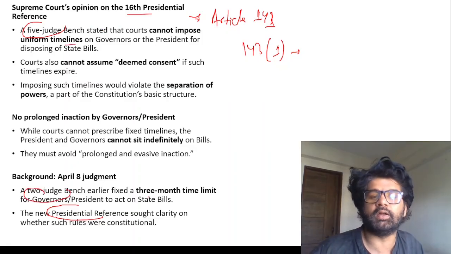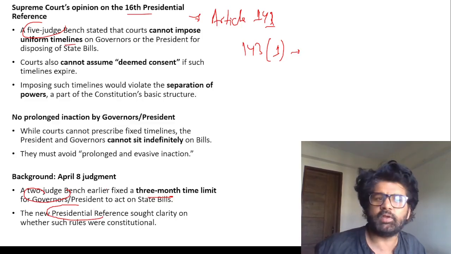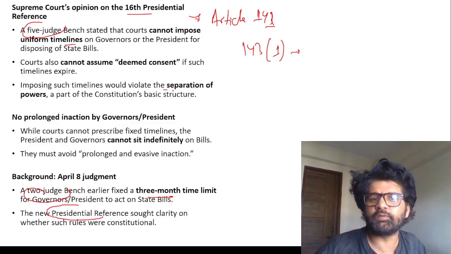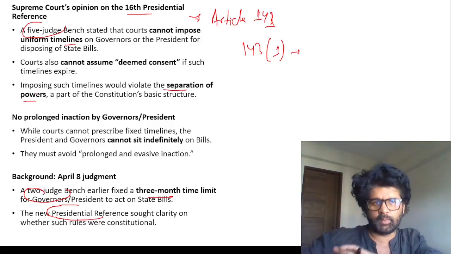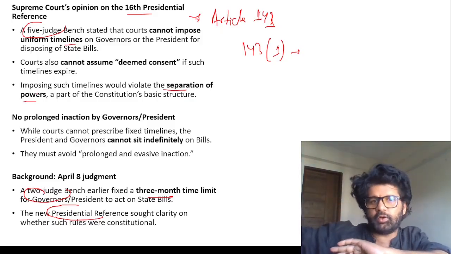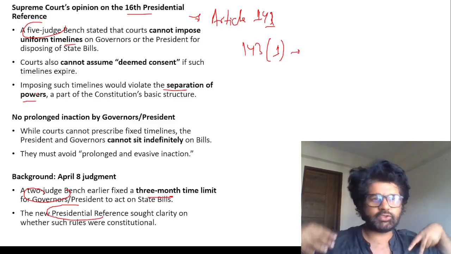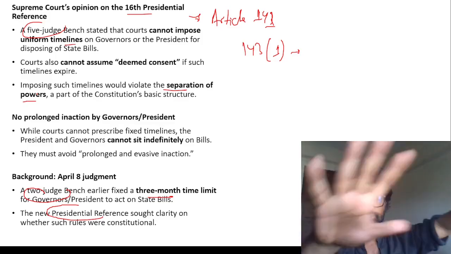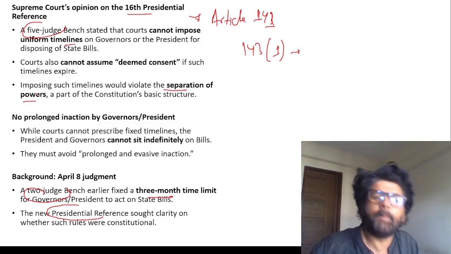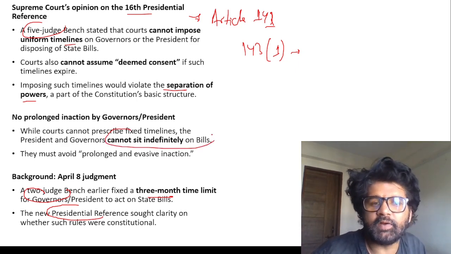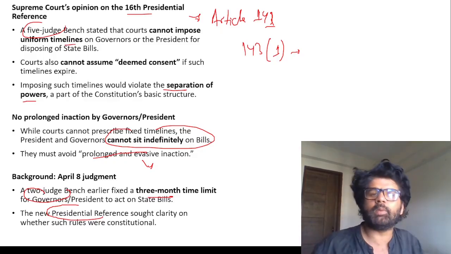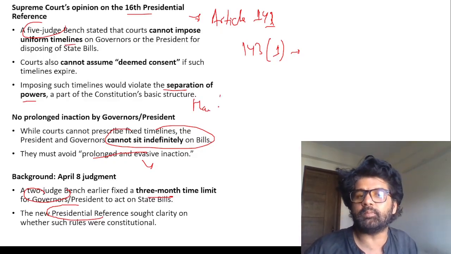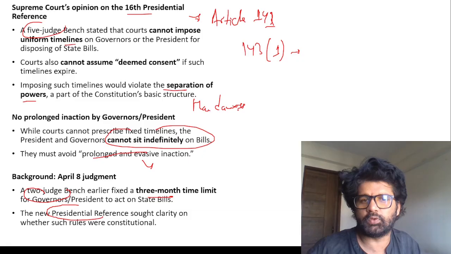So a five-judge bench is saying that we cannot impose uniform timelines as the two-judge bench earlier did, a 3-month timeline for Governor and President, because it will violate separation of power. The legislature makes laws, the executive implements laws, and the judiciary checks the constitutionality of laws and executive orders. So we as judiciary cannot put limits on how much time the executive can take, but ideally they should not sit indefinitely on bills. They should avoid prolonged and evasive inaction. If they keep doing that, maybe we can issue a limited mandamus to the governor.